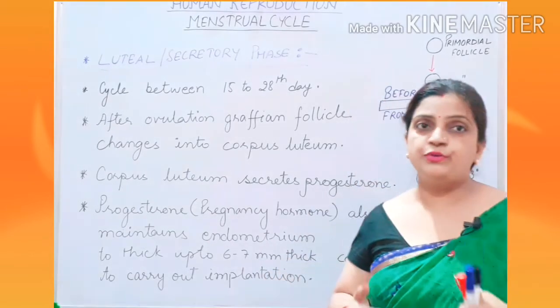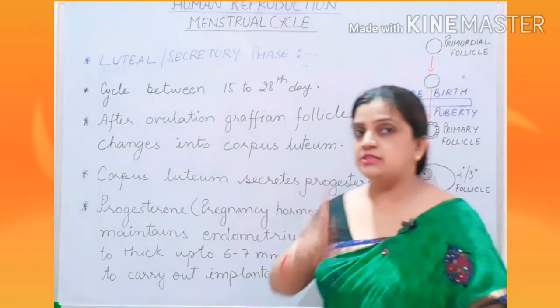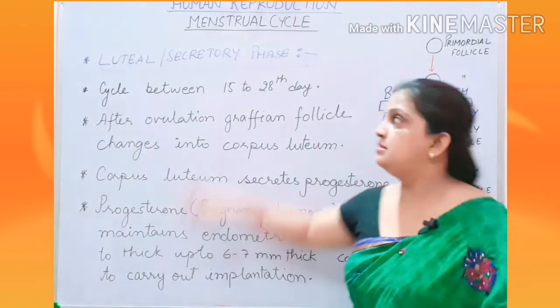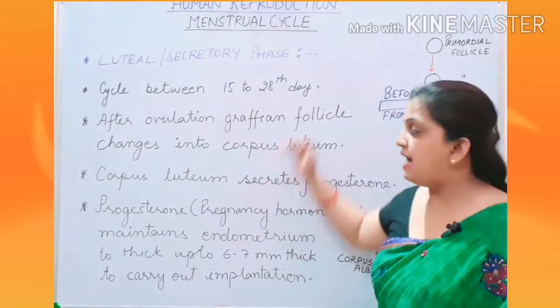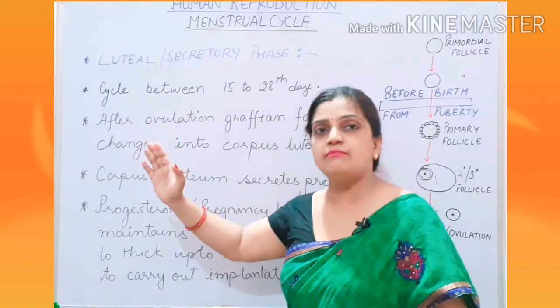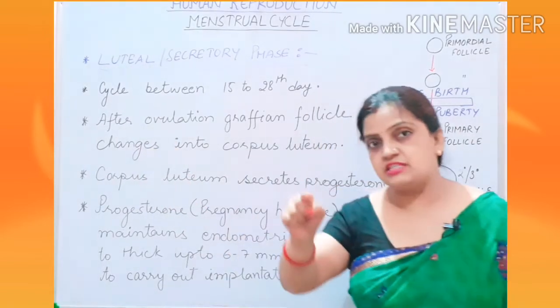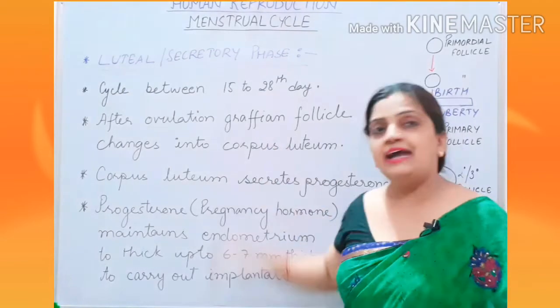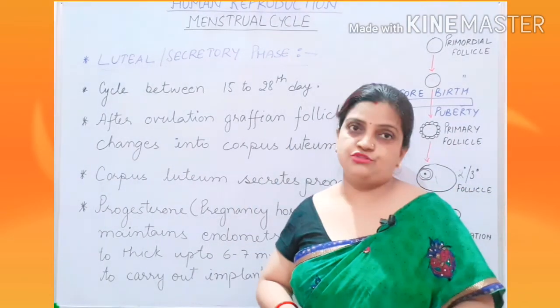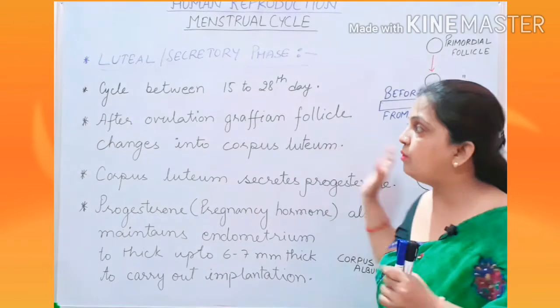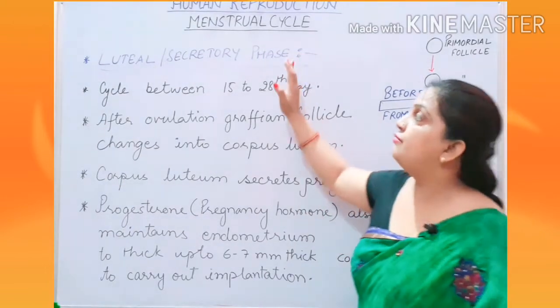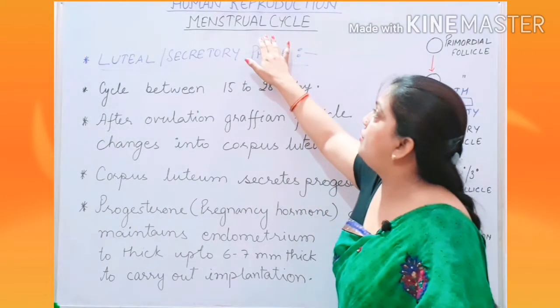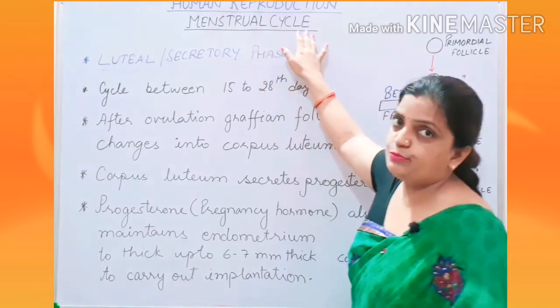So children, hope you have understood that the first stage was follicular phase, the second stage was luteal phase, and the third phase will move to the menstrual phase. The phase started with menstrual, then move to follicular, then move to luteal, and again it will move to the menstrual phase. Children, this was the whole explanation of the theoretical part for the menstrual cycle process.